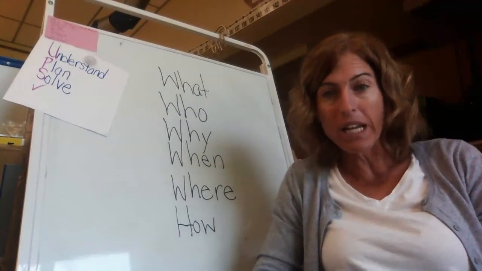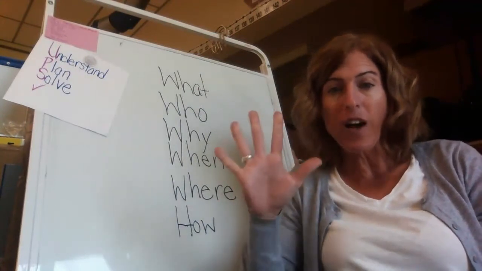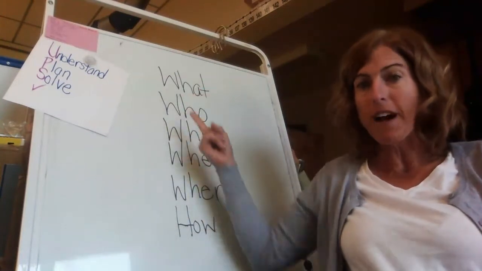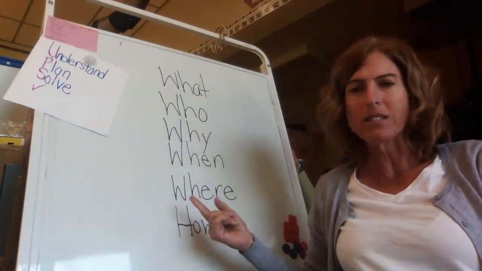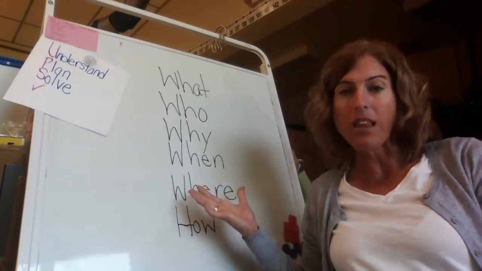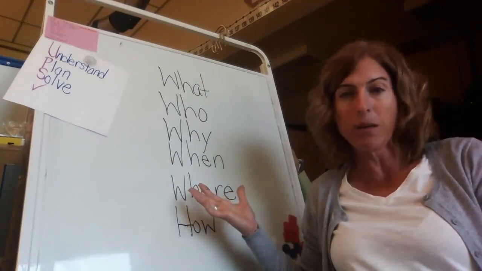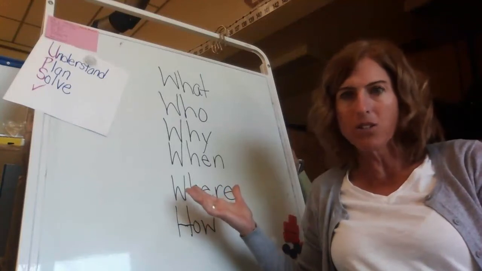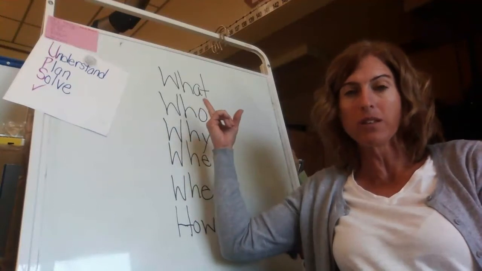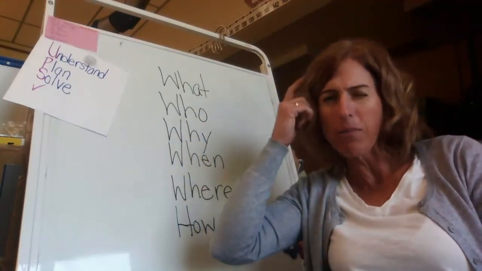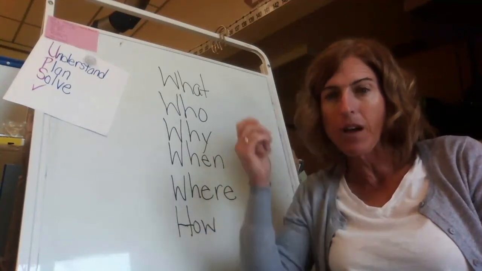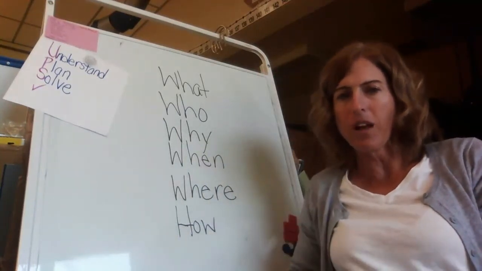Well, first of all, we need to know the question words. There's 5 W question words, and there's 1 H question word. We call this the 5 W's. Notice that they all start with W, but they also start with WH. A lot of our words that start with W don't start with WH. But notice all of the question words start with WH. We want to keep that in mind when we're writing these words because we want to spell them correctly. All right, done with phonology there.